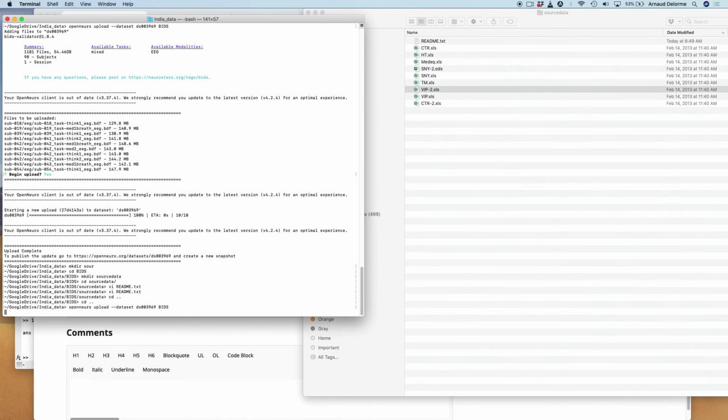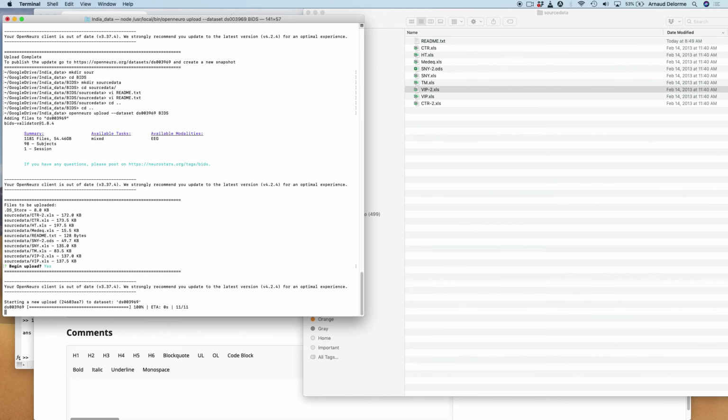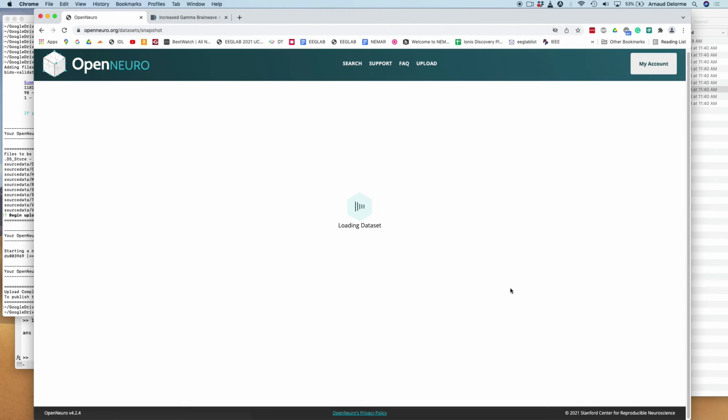And I'm going to re-upload the files again using the command line. So it's telling me these files are new. And this time it's really quick. It just takes a couple of seconds. And now I have all the files. So I'm ready to do a release. So I press the button to create a snapshot.